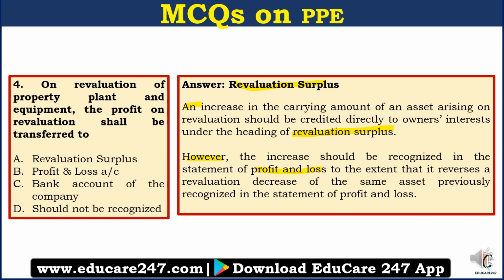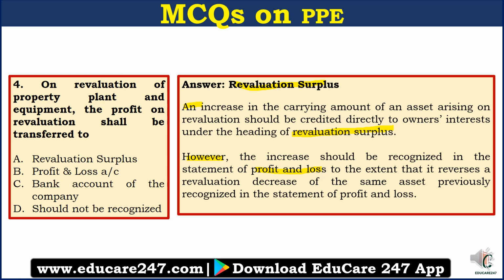Now again you revalued and this time you got a revaluation surplus of 2 lakh rupees. So what do you do? The 1 lakh you transfer to profit and loss account, and the remaining 1 lakh from the 2 lakh you transfer to revaluation surplus, because that 1 lakh has to net off the loss you earlier transferred to profit and loss account, right?